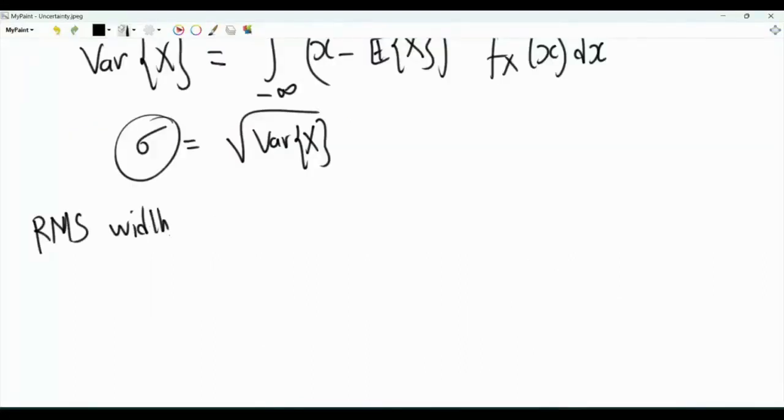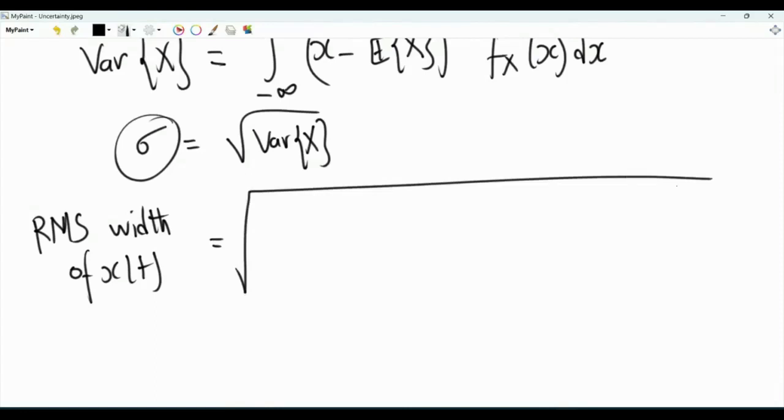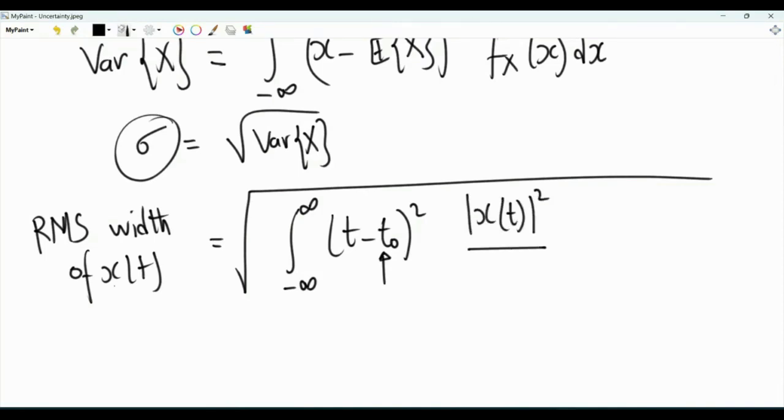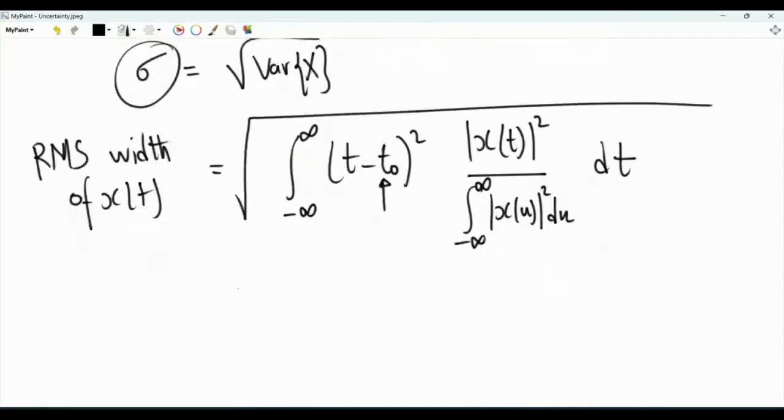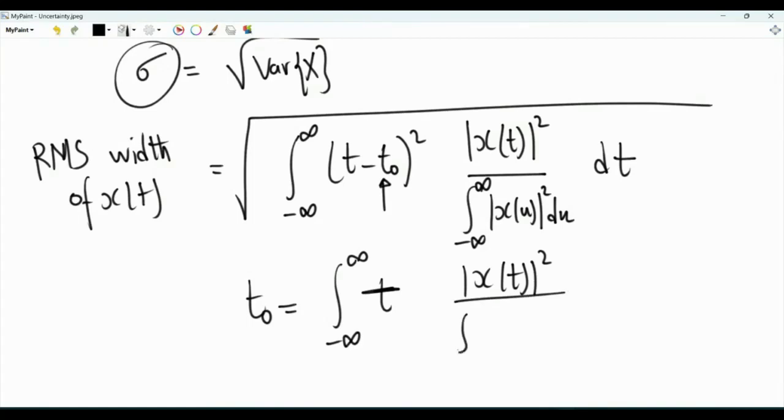So the RMS width of x of t is equal to the square root of an integral from minus infinity to infinity of t minus t0 squared, and I will define this shortly. Then we multiply by this quantity that behaves like a probability density function. This will be the magnitude squared of x of t divided by the energy of this continuous time signal, assumed to be a positive real number, dt. And what is t0? T0 is like the first moment. So t0 is the integral from minus infinity to infinity of t times the PDF. Again, the magnitude of x of t squared divided by the energy of the continuous time signal x of t, dt. So this will be the RMS width of x of t.